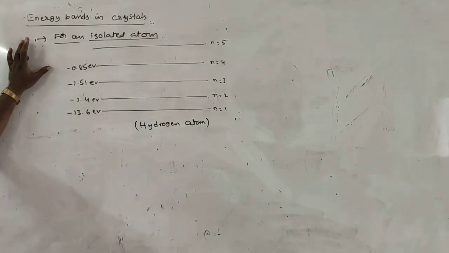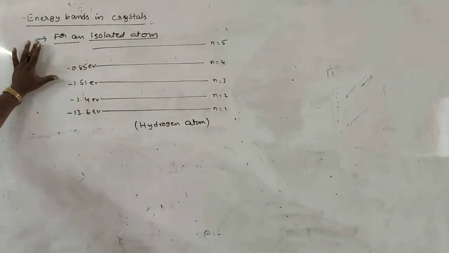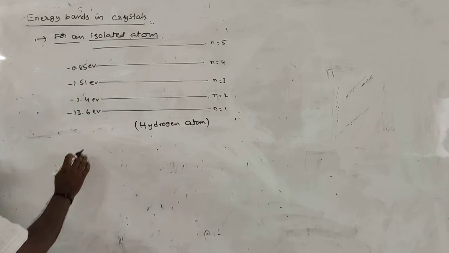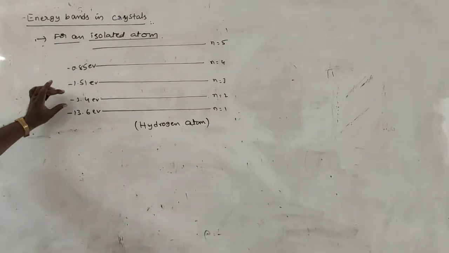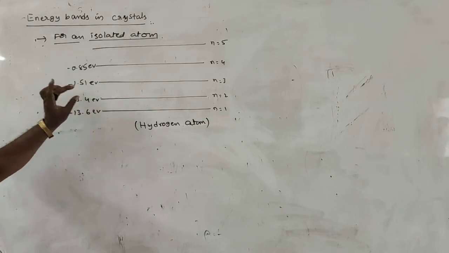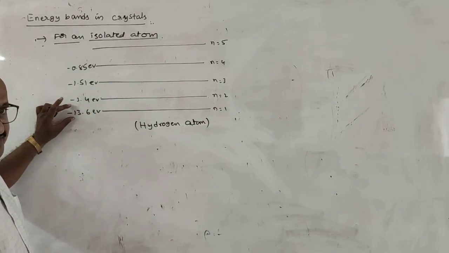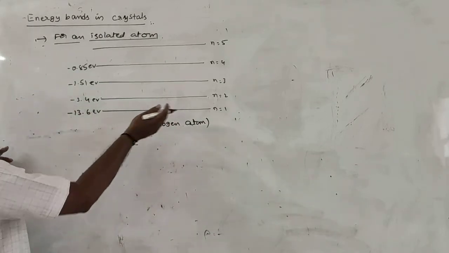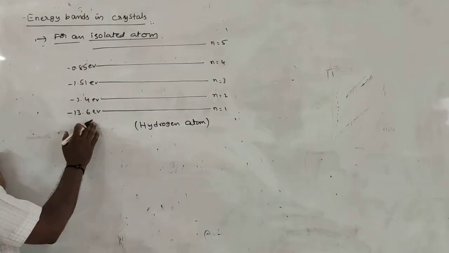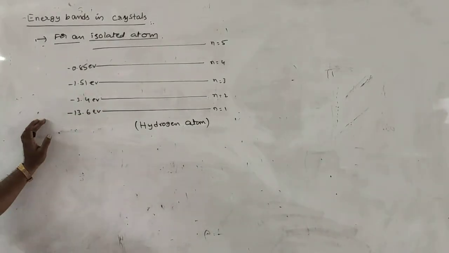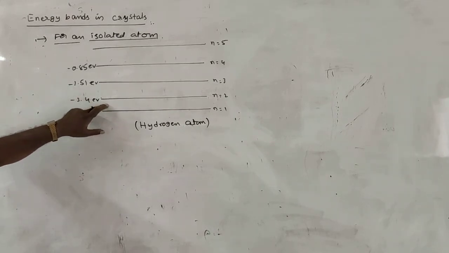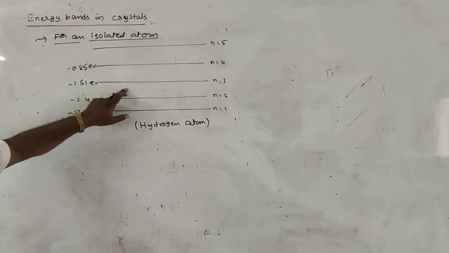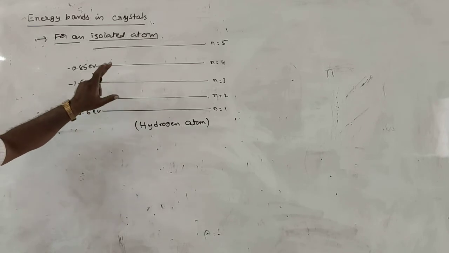An isolated atom means it contains only a single atom. In case of an isolated atom, the energies of the electrons are represented by discrete amounts. In the first orbit, the electron's energy is minus 13.6, which is fixed. In the second orbit, its energy is minus 3.4 electron volts. This is minus 1.5 electron volts, minus 0.85 electron volts.